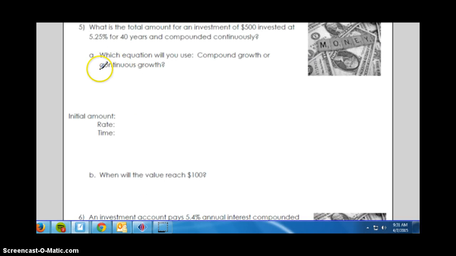So if you want to go ahead and try number 5, that one is going to be continuous. So you're going to use that formula that's P times e to the rt power. So go ahead and plug in all of your parts, making sure to multiply the r and the t and taking it to that e power. There is an e button on your calculator if you look for that. So try that. We'll go over those in class, a couple more examples on block day.